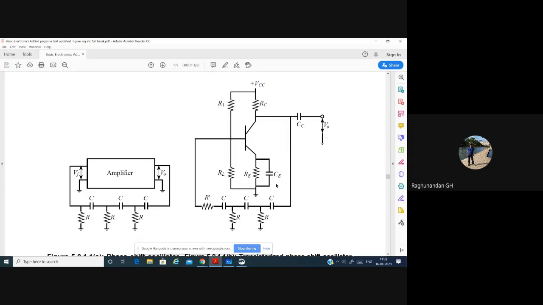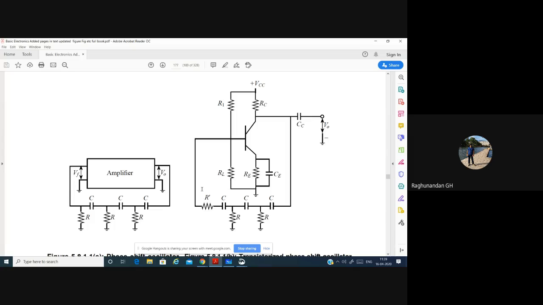The biasing we have used is voltage divider biasing. Now, the output is always collected across the collector, and that is fed as input to this. But you can observe one thing: one of the resistances is connected in series. I was telling there should be RC like this, but one of the resistances is connected like this. Why does it happen? Why do we have to do it like this?